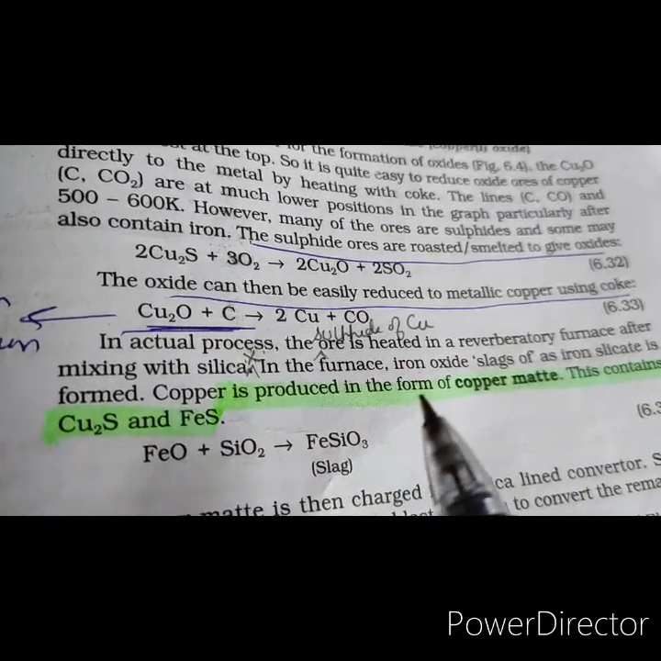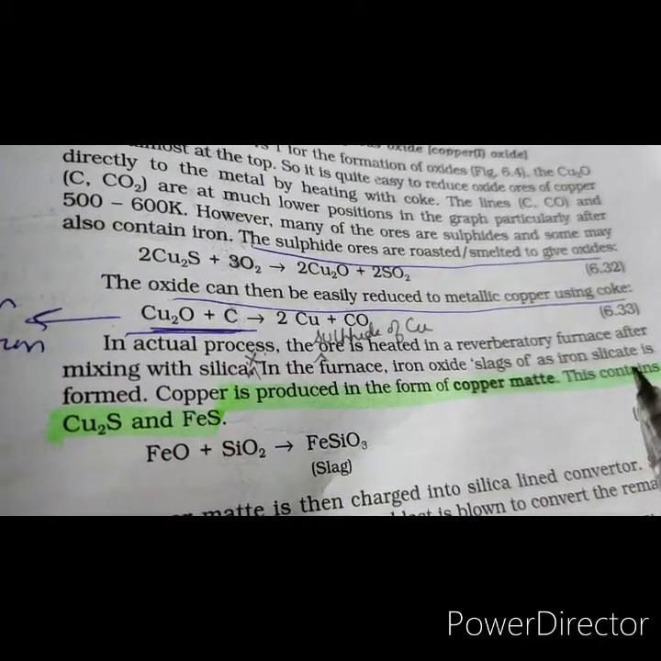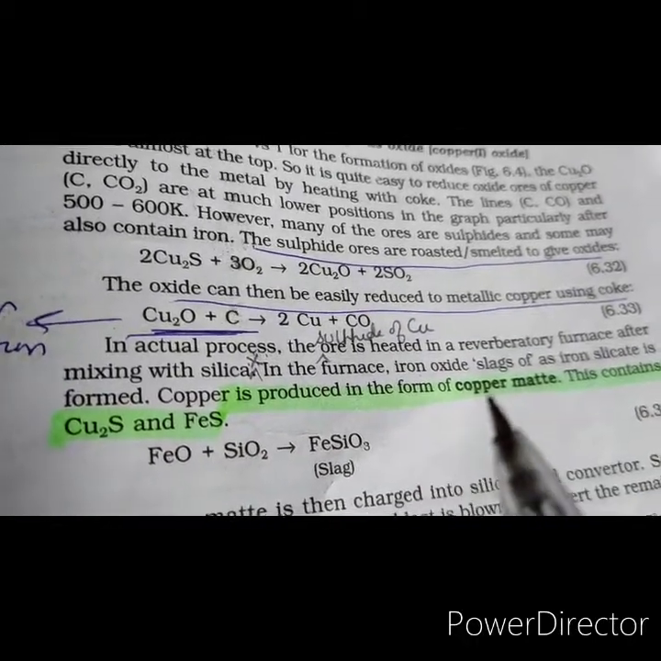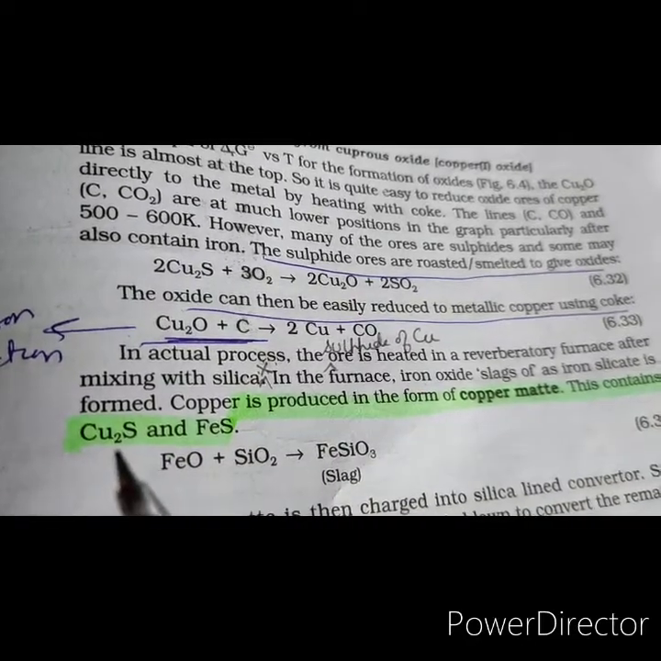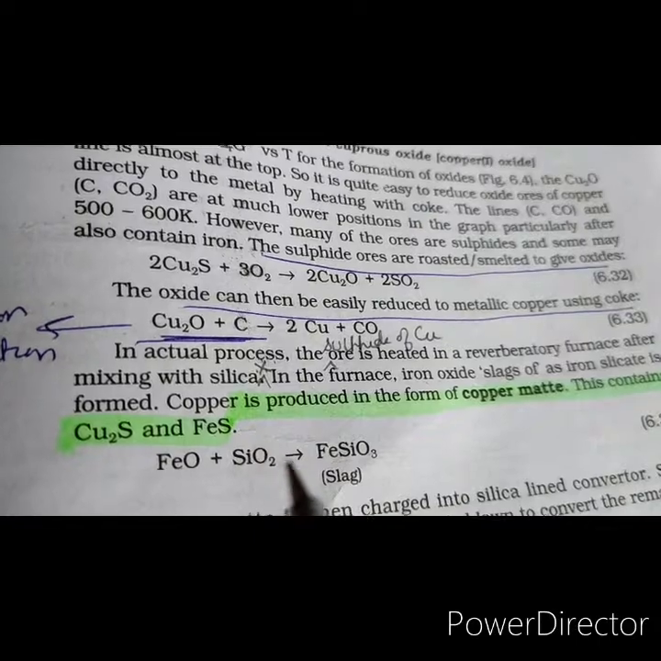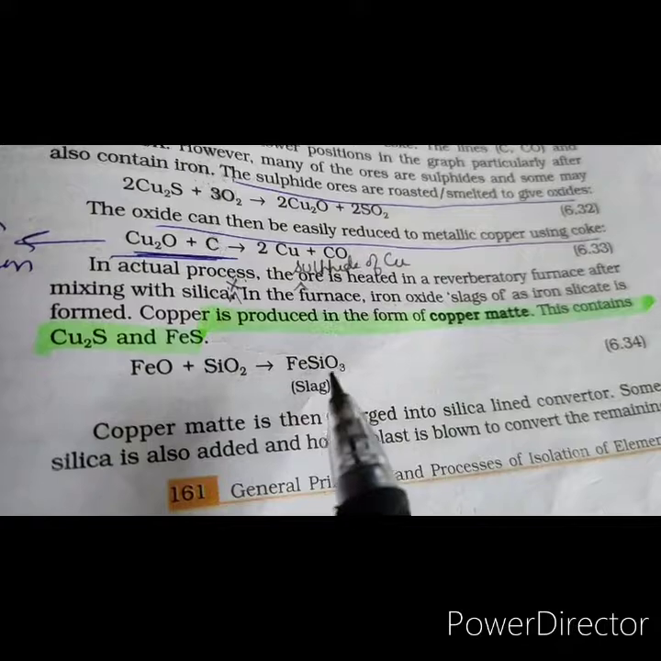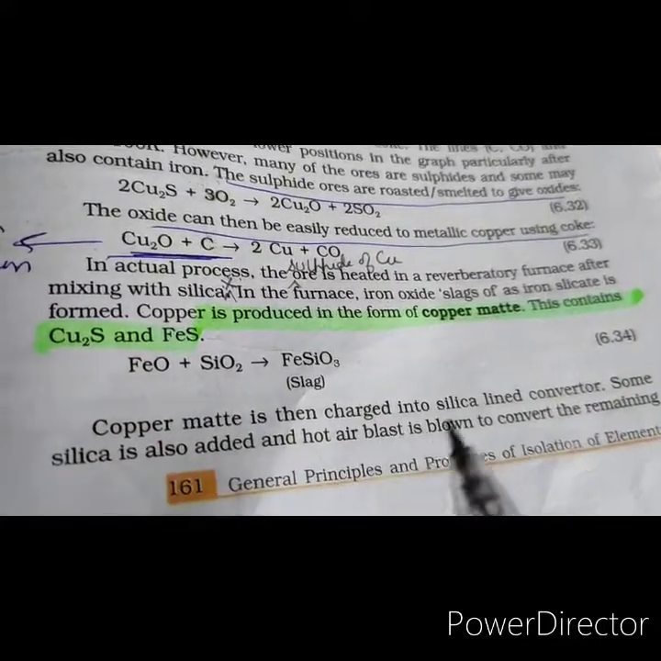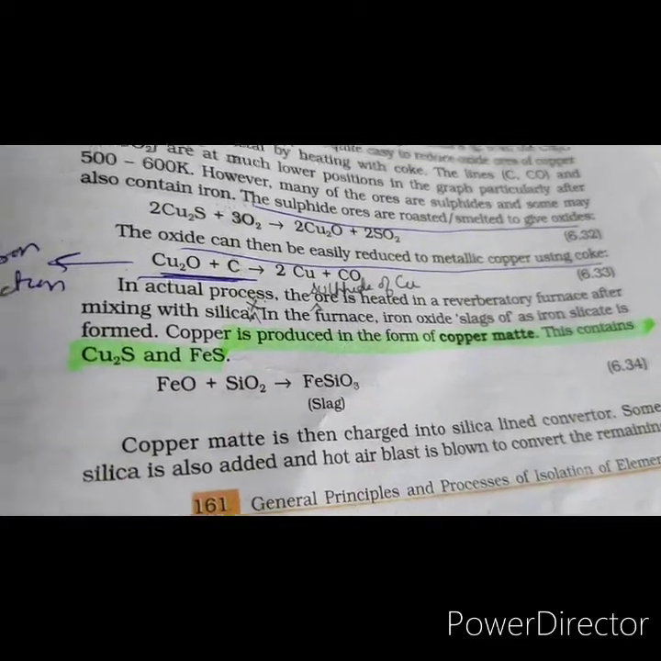In the reverberatory furnace, the iron oxide slags off as iron silicate, and the copper which we get from the furnace is in the form of a copper matte. This copper matte has the composition Cu2S and FeS. So iron oxide combines with silica to form the slag, which is FeSiO3. This copper matte is then fed into a silica lined converter and a hot air blast is blown. The following reactions take place.